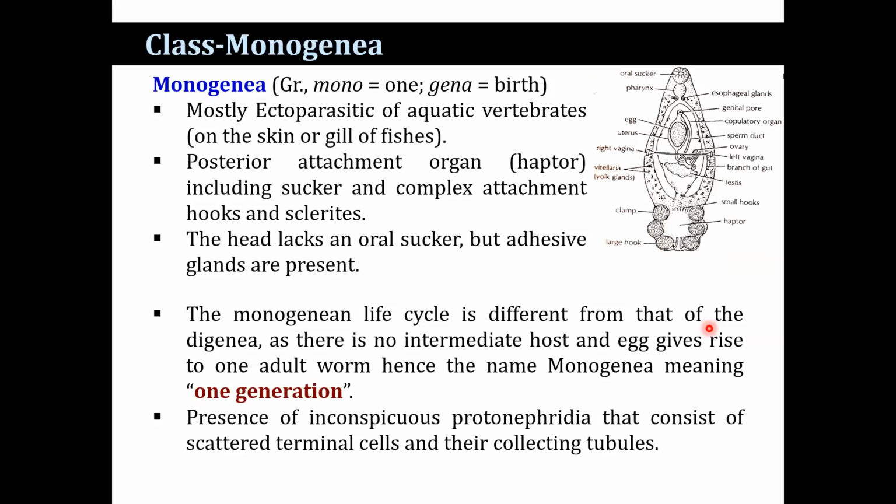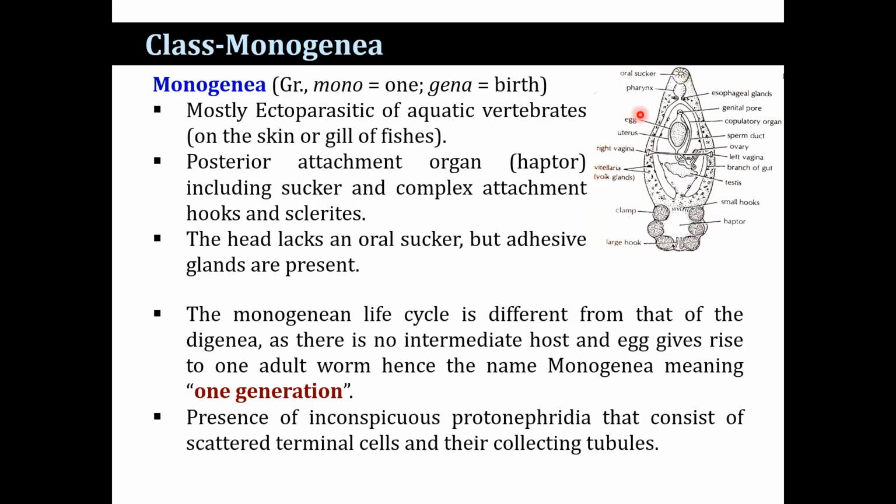Now, Monogenea: mono means one and gena means birth. The monogenean life cycle is different from Digenea, as there is no intermediate host. An egg gives rise to one adult worm, hence the name Monogenea. That means one generation. Mostly ectoparasites of aquatic vertebrates, found on the skin or the gills of fishes. The posterior attachment organ, the haptor, includes suckers and a complex of sclerites of hook structure. The head lacks an oral sucker, but adhesive glands are present.